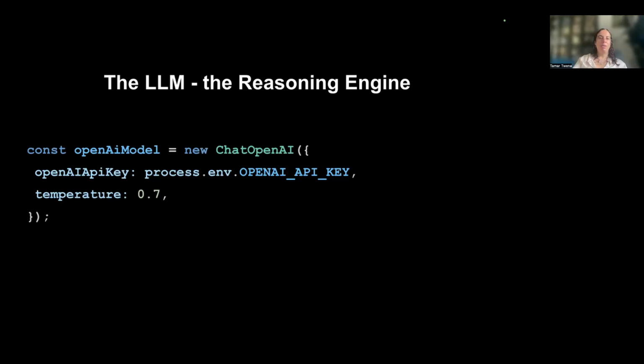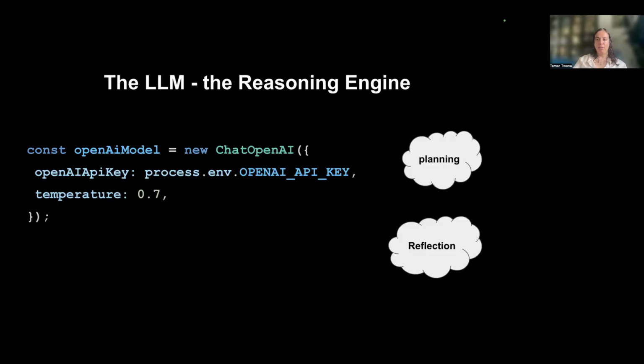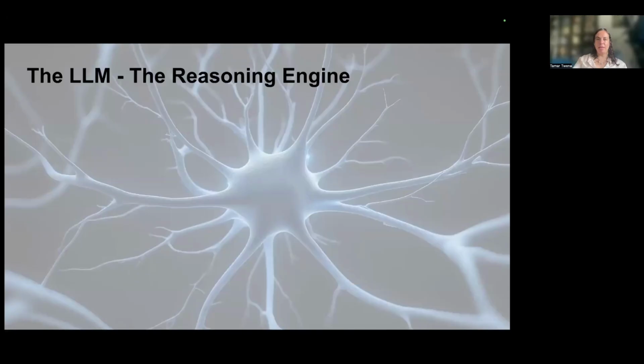Here I'm using a library called LangChain in Node.js, and I'm using specifically the OpenAI model that they have. So this is our planning part, the reasoning engine that is doing the reasoning and planning and everything.